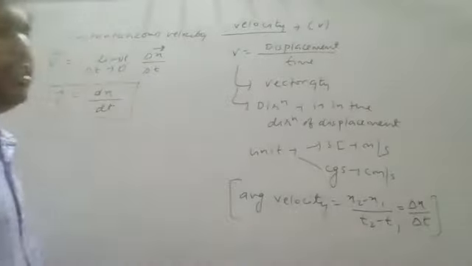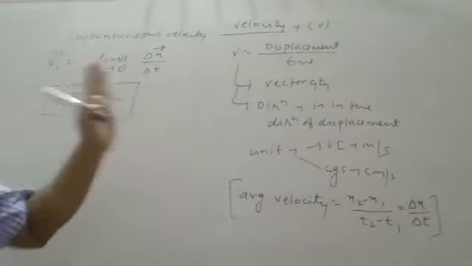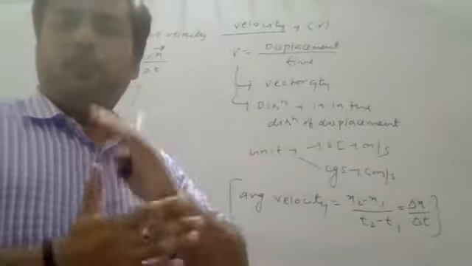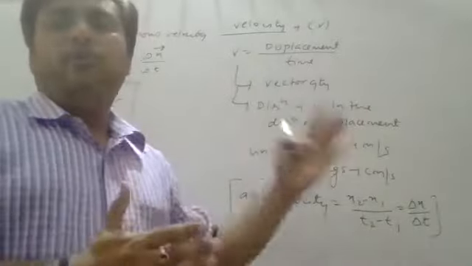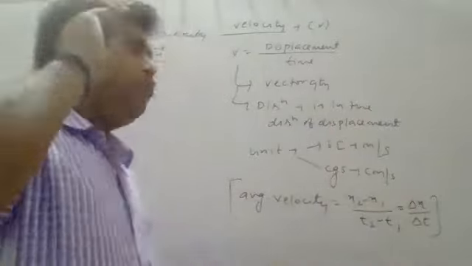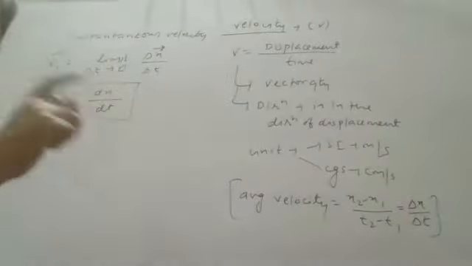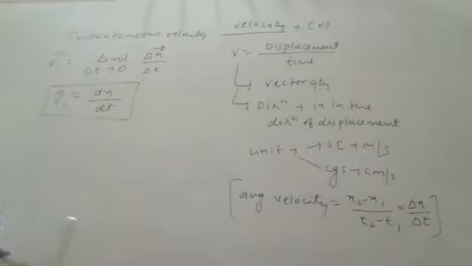And that is your average velocity. Two points: when you calculate average velocity, it is just displacement by time, for the whole journey displacement over total time interval. But if you are going to calculate instantaneous velocity, make sure you find the first order derivative of displacement.